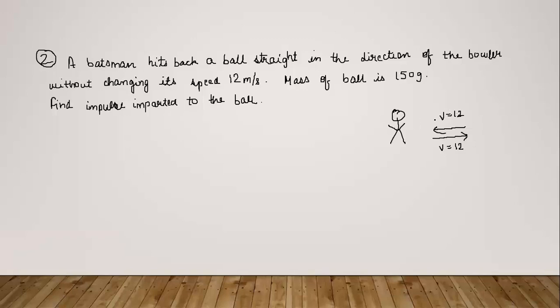So the direction of the velocity has changed and we want to calculate the impulse. We discussed that. First, see what is given: 150 gram, velocity 12. So how do we write down the velocity?